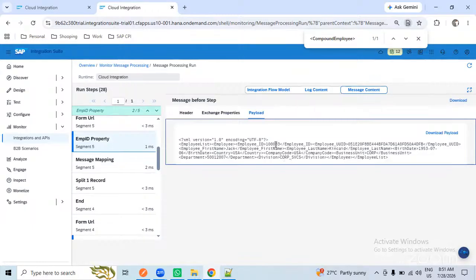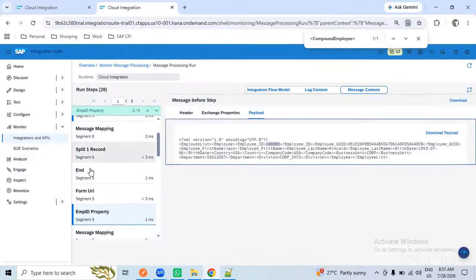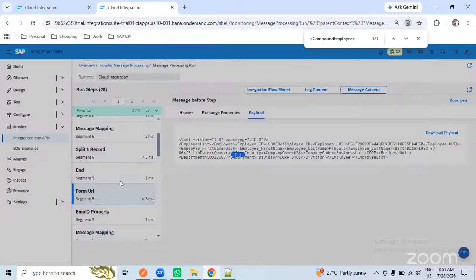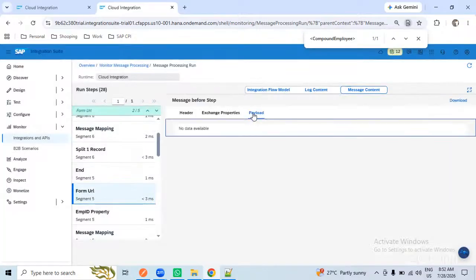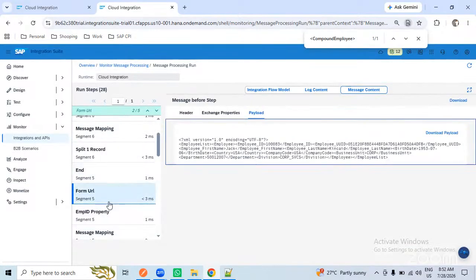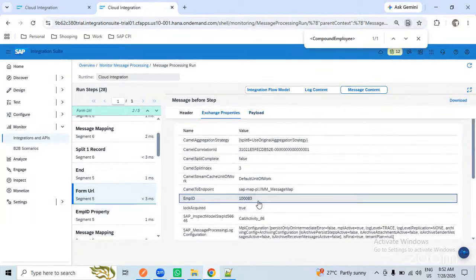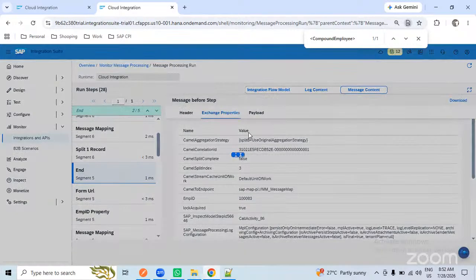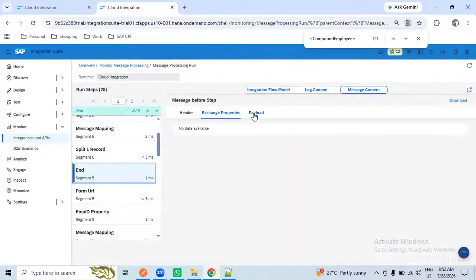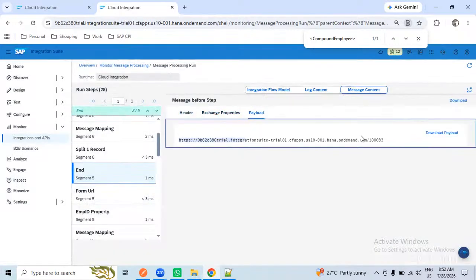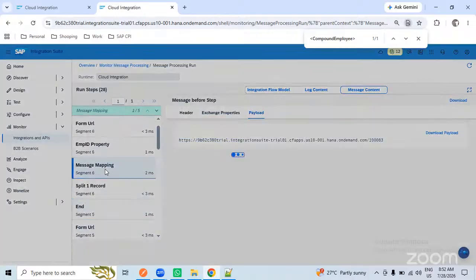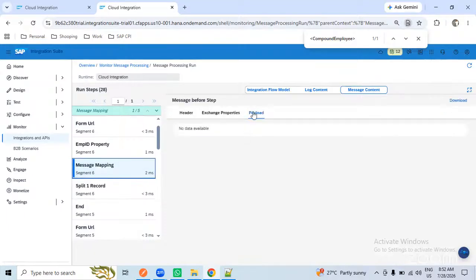So in that you have now 100,083, form URL. So the property is available here. We need to check the employee ID property 100,083. Go to the end. 2 by 5. See, 100,083 is appended. Again, go to the message mapping, the new record will come.